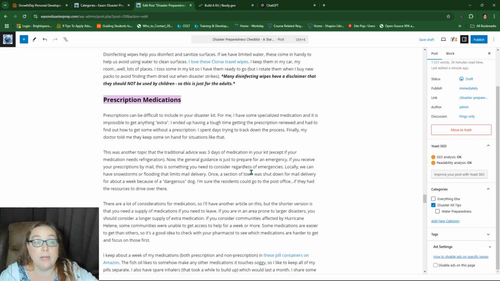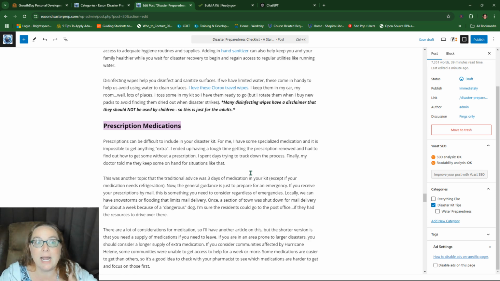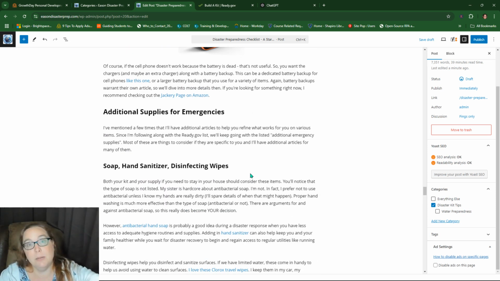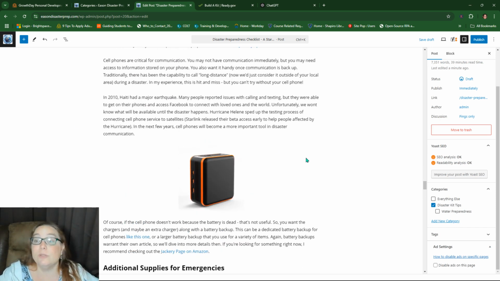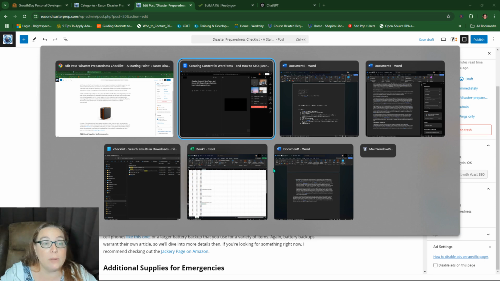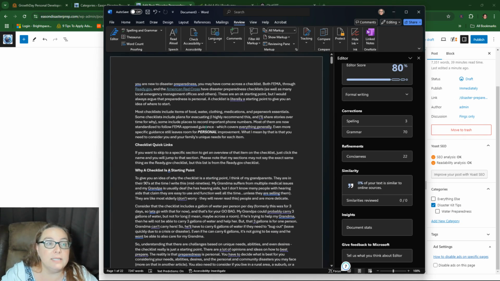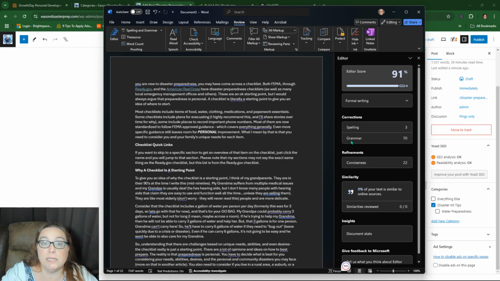You can see the way I write is very academic. I have to make a lot of changes in order to make this less academic. It's just the way it is. The other thing I did was I took all of this, and if you happen to have Word, you can paste it into a Word document and you can get some information. I don't know why they went from 80 to 91.